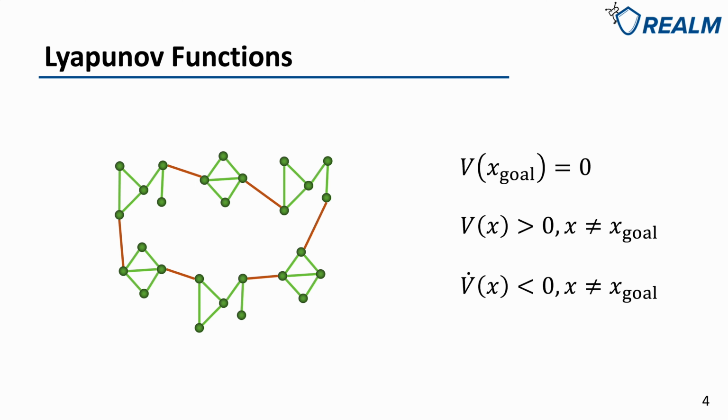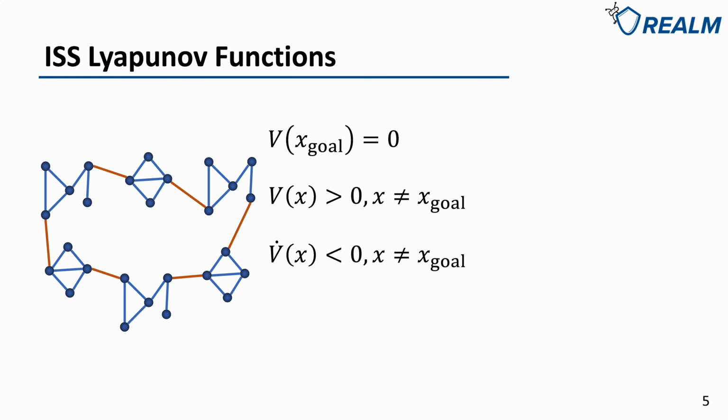Based on this idea, input-to-state Lyapunov functions are introduced, in short, ISS Lyapunov functions. ISS Lyapunov functions were introduced by Professor Zhang from NYU. Instead of being functions of the global states, ISS Lyapunov functions are functions on the local states of subsystem xi. The conditions of ISS Lyapunov functions are very similar to Lyapunov functions.